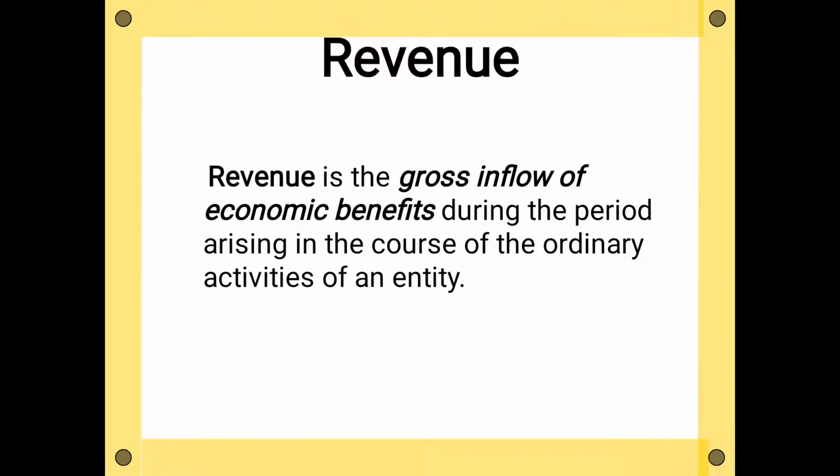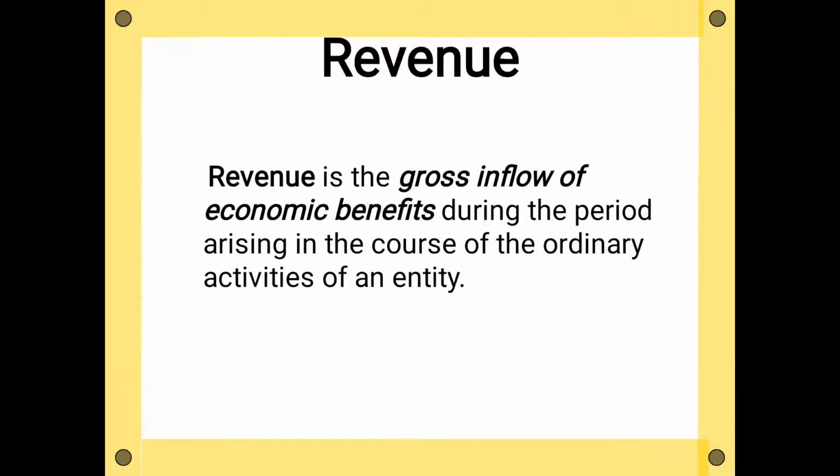of economic benefits, right? For example, there is a cashew manufacturing factory, a company, and they are selling rupees 15 lakh of cashews for the year 2019.